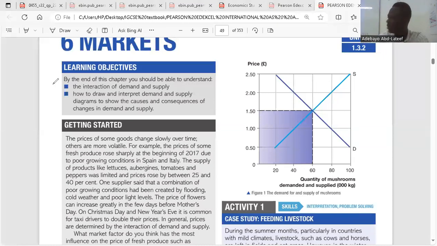This point is the point of agreement between the quantity demanded and the quantity supplied. Here, the equilibrium price is 1.5 and the equilibrium quantity is 60. So this is the equilibrium quantity, 60, and this is the equilibrium price, 1.5.